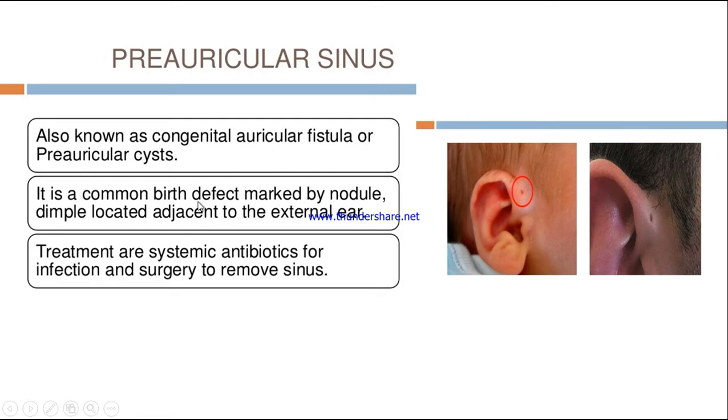It is a common congenital defect marked by a nodule or a dimple located adjacent to the external ear, just next to the ear. You can see here this is like a dimple. So this we call preauricular sinus. The treatment of choice is systemic antibiotics for infection and surgery to remove the sinus.